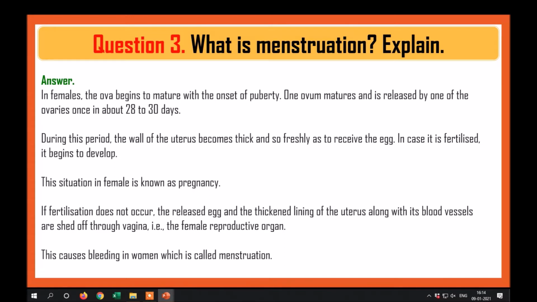If fertilization does not occur, the released egg and the thickened lining of the uterus along with its blood vessels are shed off through vagina, that is the female reproductive organ. This causes bleeding in women, which is called menstruation.